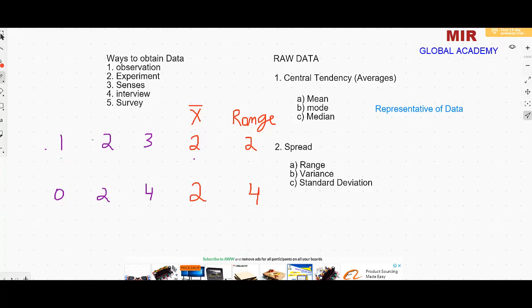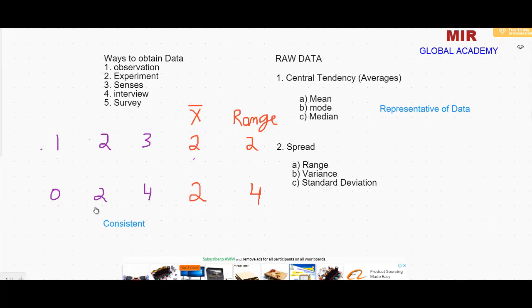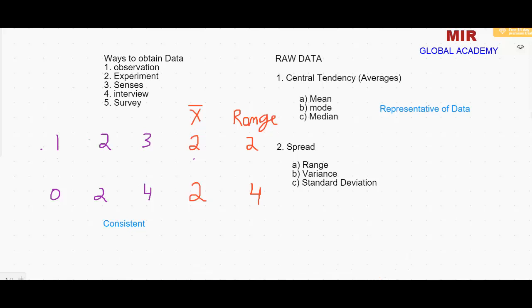Spread is different. If these are the marks of a test in class 1 and the second class, they both have the same average marks too, but which class is better? So these are two classes, both have the same average. If the average of one class is higher than the average of the second class, then that class is considered to be a good class. But right now both have the same averages. So on the basis of the range, we can say that the second class has